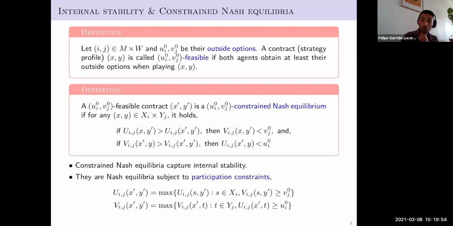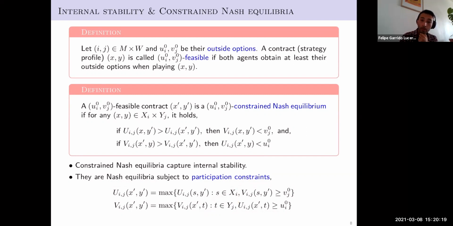Another way of seeing constrained Nash equilibria is the following. They are Nash equilibria, but subject to a participation constraint. Indeed, they are best replies with respect to the strategy of the partner, such that both players obtain at least their outside option. So they are best replies subject to some feasibility constraint.